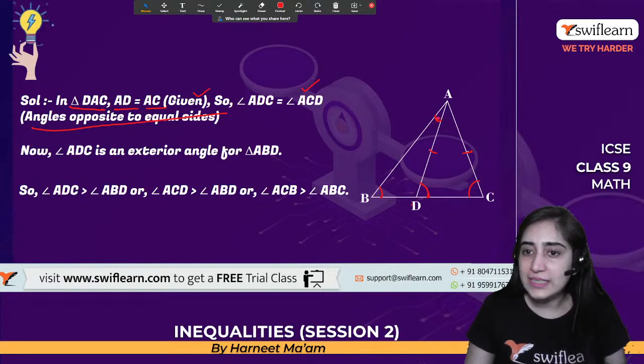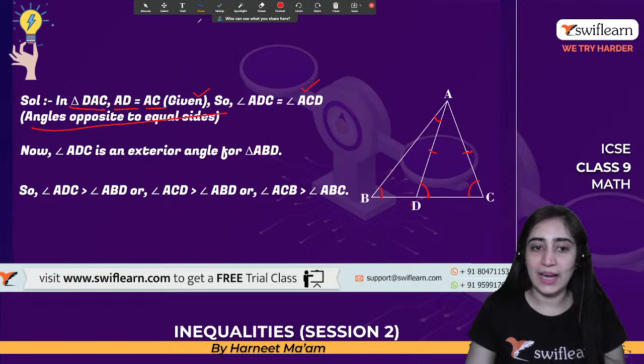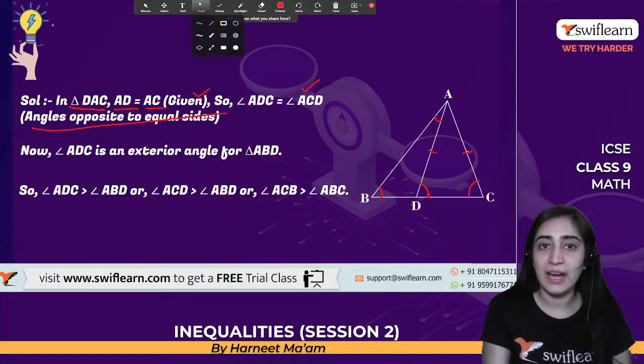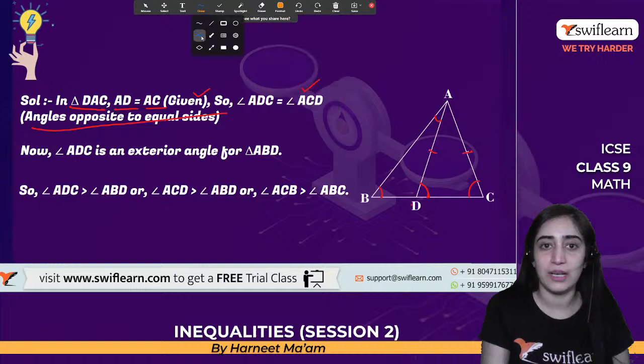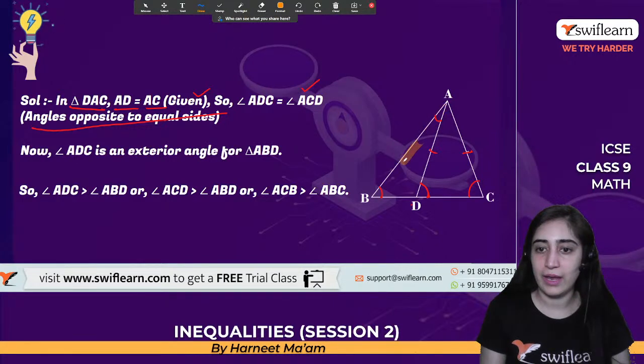But what does it mean if these two angles are greater? Let me highlight it so that you get a better understanding of which part we are talking about. Let's consider this triangle A, B, and D. Can you see this triangle?